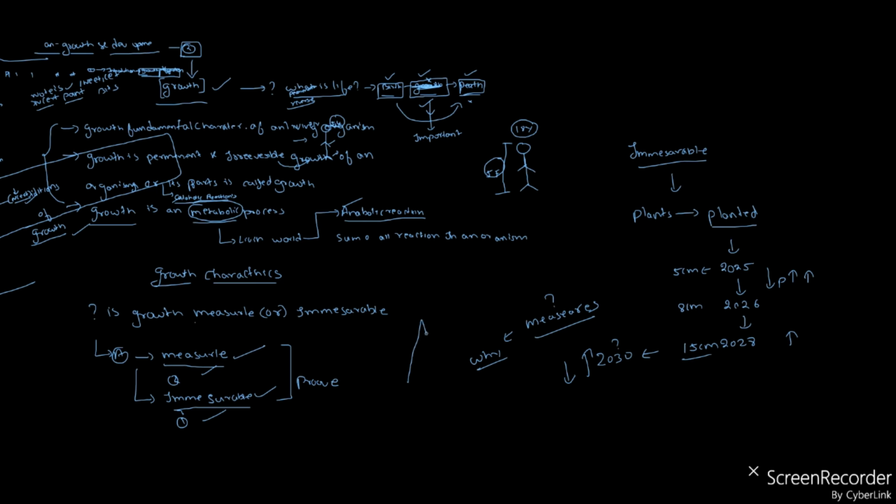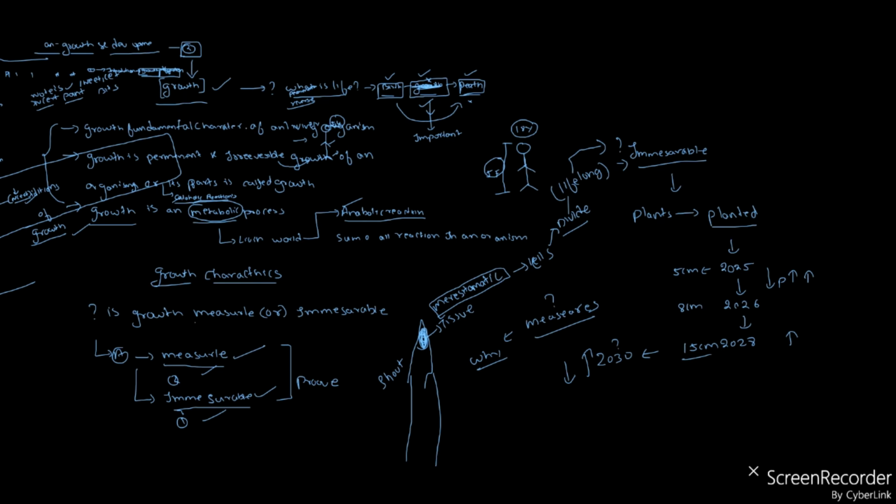Because in plants, on the top of the plant shoot, there will be a type of tissue. The tissue is called meristematic tissue, or meristematic cells. These meristematic tissues or cells have the capacity to divide lifelong. So when they are dividing lifelong, how can you measure? We cannot measure, so for that sake it is immeasurable.